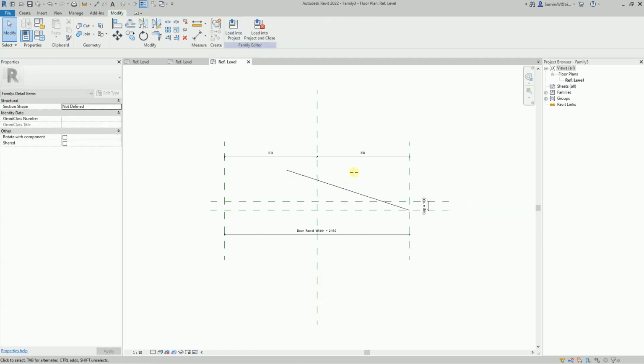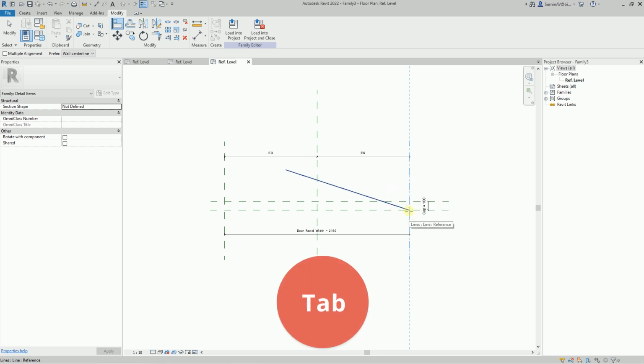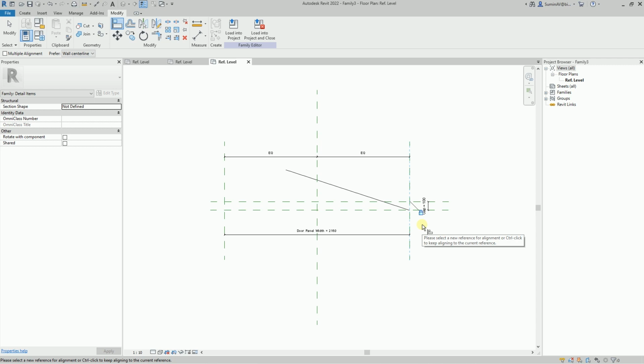Next, you should fix the beginning of the line at the reference plane's intersection. Let's do it with the Align command. Specify a reference plane. Move the mouse cursor over the line beginning and press the Tab key to select a point. Then we close the lock. We will do the same for the other reference plane.